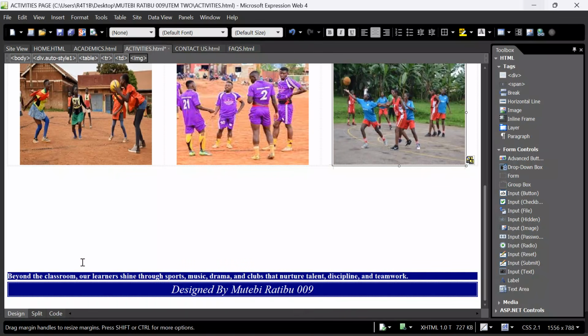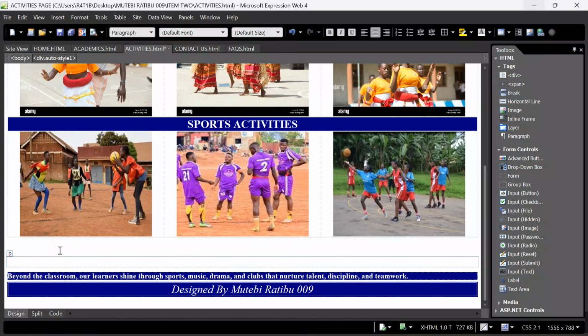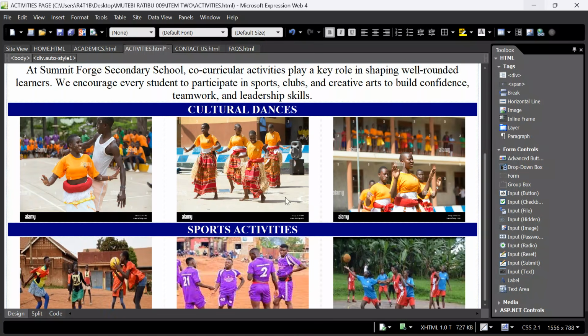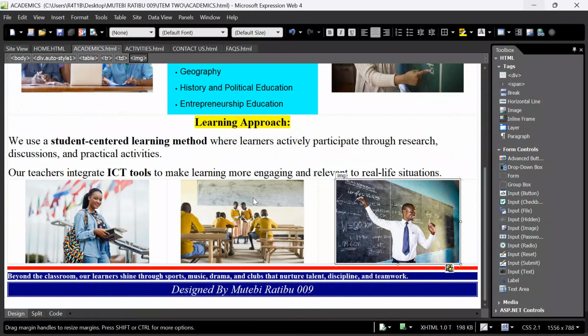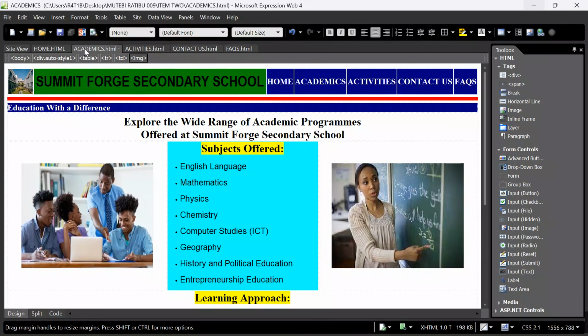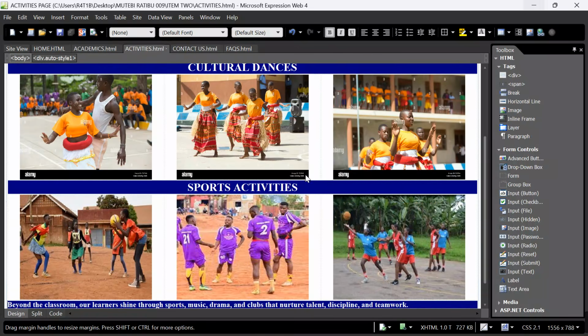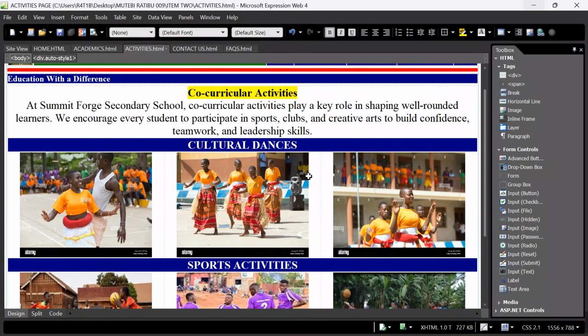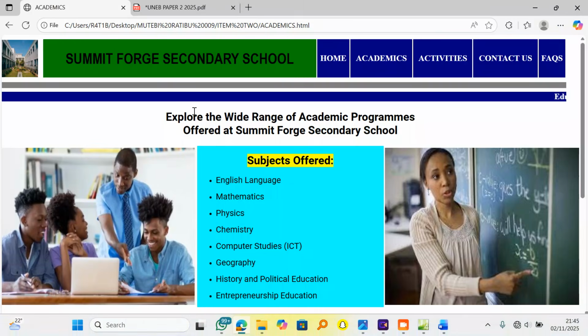And then I'll just go on to reduce the ambiguous spaces that we had inserted over there. Control S. Yes, things are taking shape. Academics page, well balanced. Home page, well balanced. And then contact us is our next page in line. Control S, check back your site to see what we are having here.